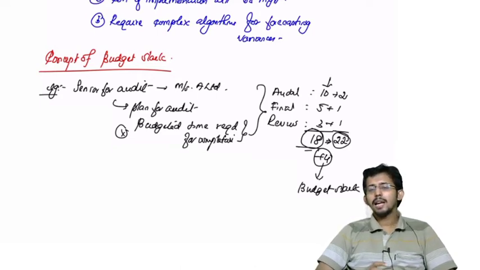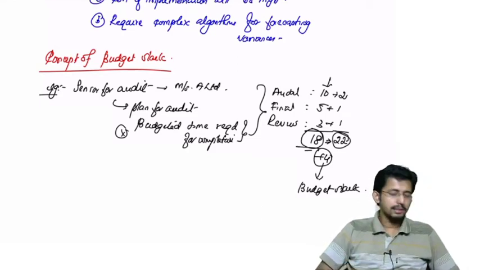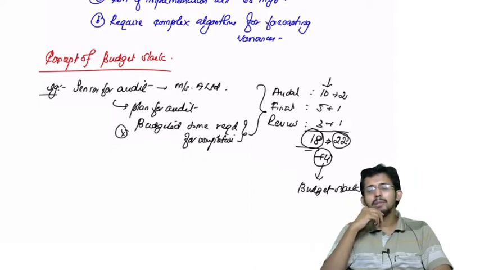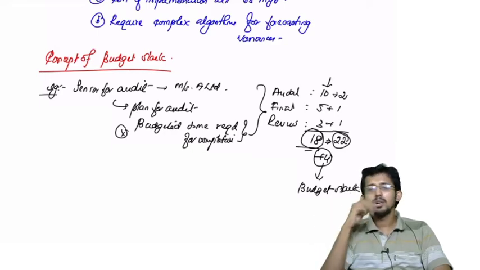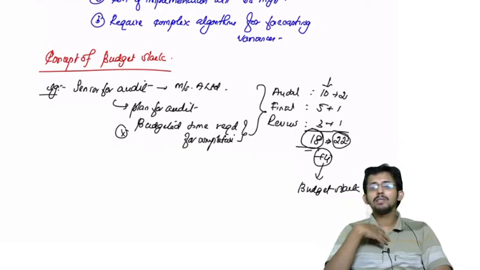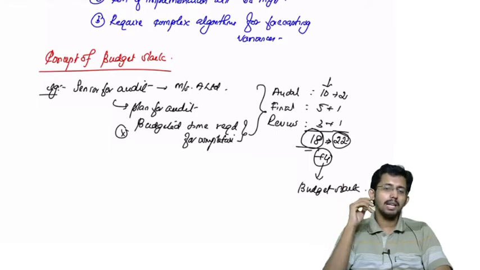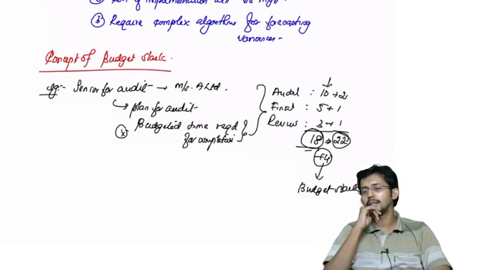See, budget slack occurs because the person who is responsible for executing the budget is given an upper hand in preparing the budget. Anyway, this budget slack will occur only if he who is responsible for executing the budget is preparing the budget. So, I will do one thing. Let me make the budget. Me means the top management. Let me prepare the budget and impose it on these managers. Is it possible? No, it should not be done.